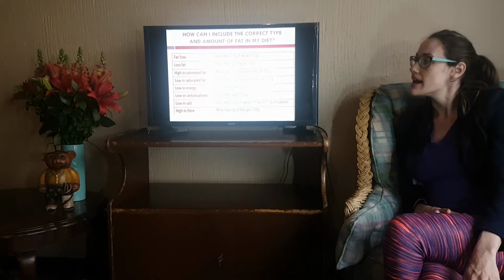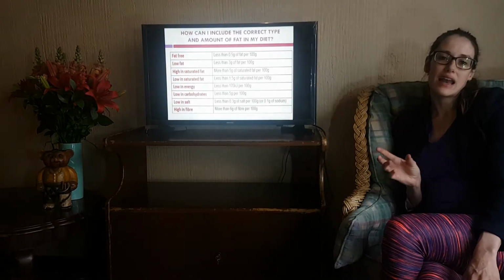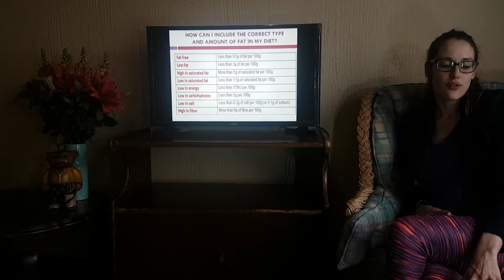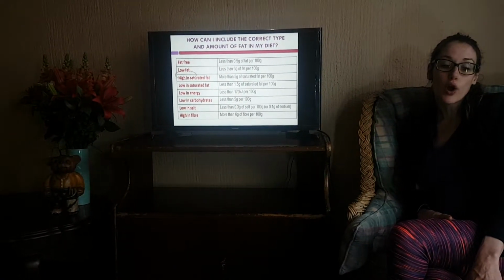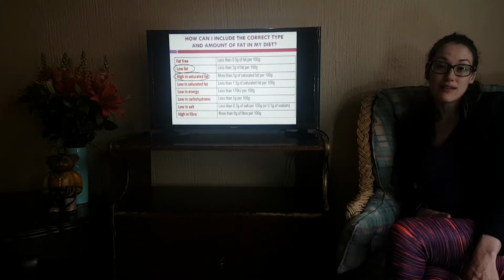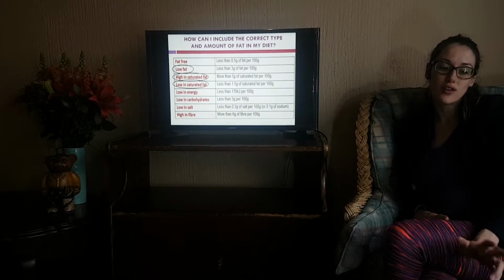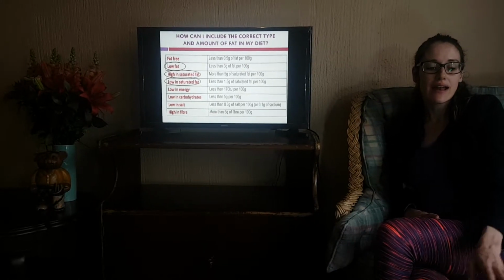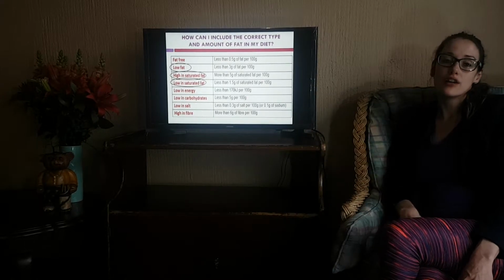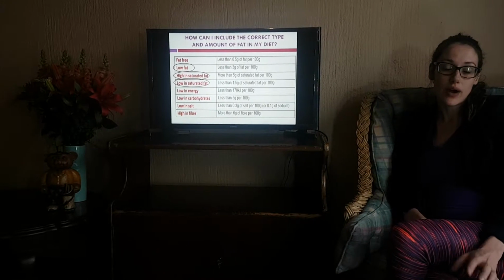So this is an example of a food label. I'm just going to highlight a few things that are quite important to consider when reading a food label. So we want to look for more low-fat foods, okay, and be careful of high saturated foods. We want to look at the lowest saturated foods, and this actually basically explains to us what we want to aim for in terms of the content per 100 grams.